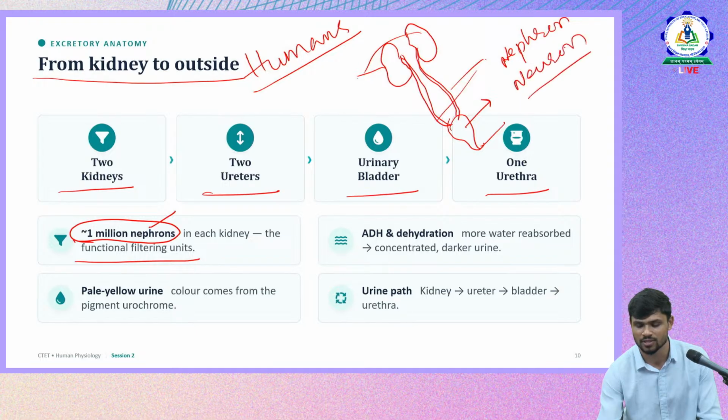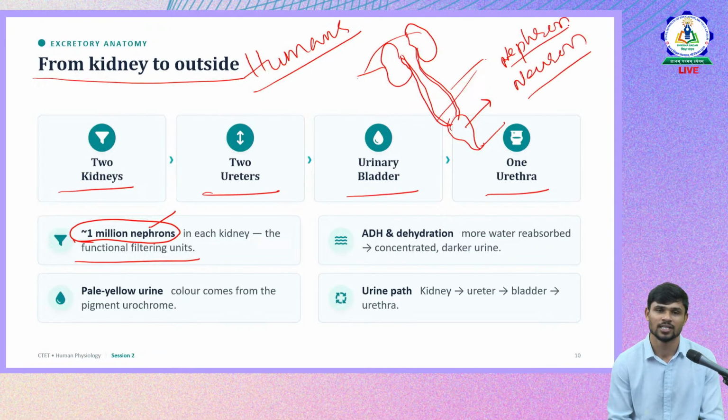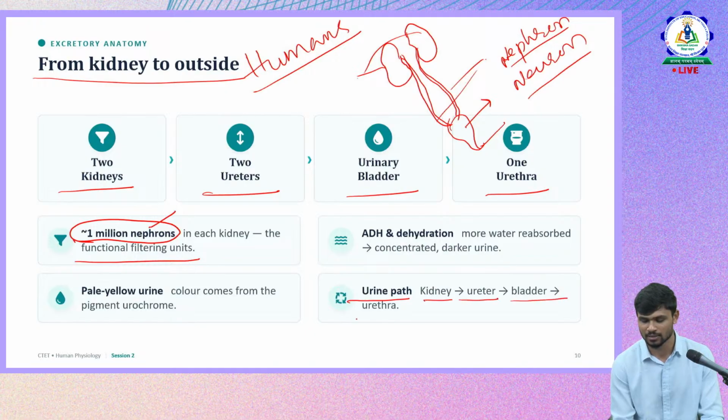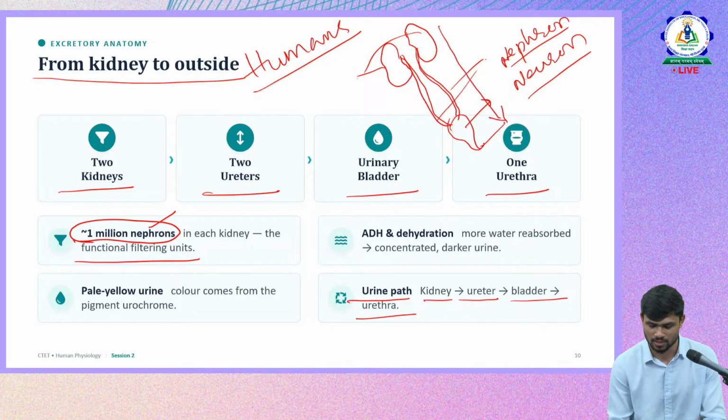Neuron is related to the nervous system, whereas nephron is related to the excretory system, that is kidney. The urine's path is kidney to ureter, then bladder, then urethra. This is how urine passes in human beings.